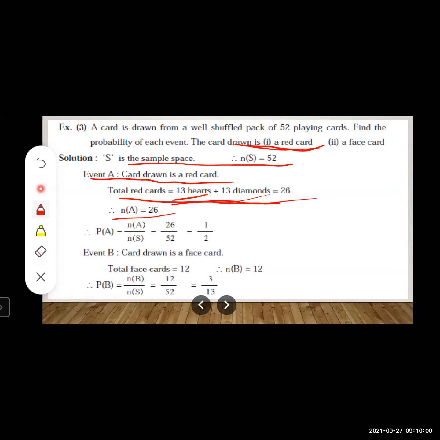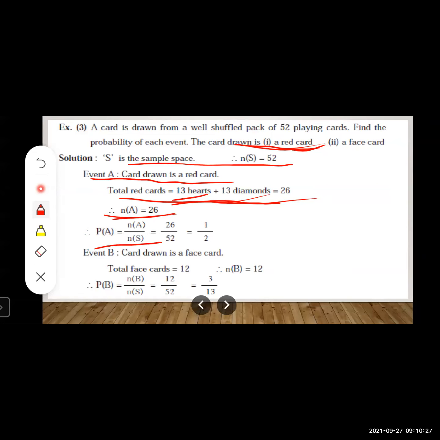Why are we taking 26 as our favorable outcomes? Because we want red cards and there will be 26 red cards. So we are taking our favorable outcomes as 26. So you will write n(A) is equal to 26. Now what we are finding out is the probability of getting a red card, right? So simply we are using this formula, P(A) is equal to n(A) upon n(S), right?